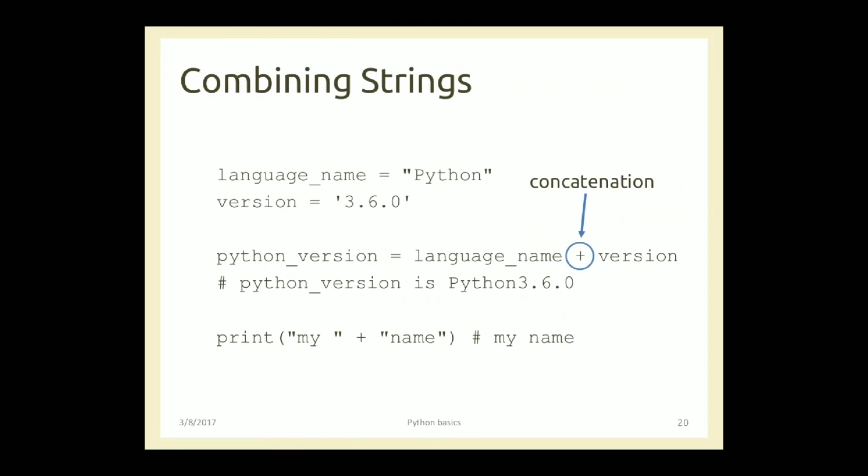Now what if you want to combine multiple strings using the concatenation plus operator? This also we have done. So use the plus operator and both the strings will be combined together. This is how Python is going to club two strings and will print the result. The last example is print my plus name. So the answer will be my name. There is a space because with my there was a space.